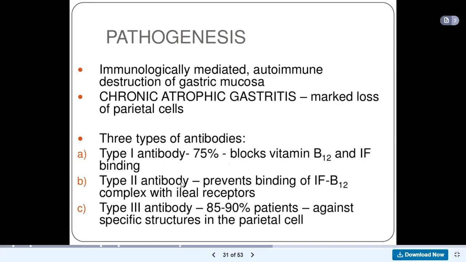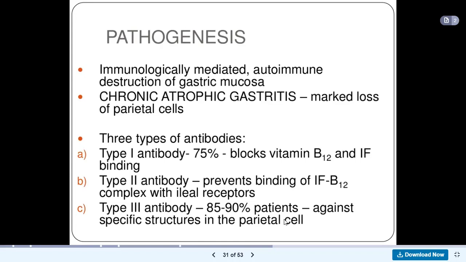Then type 2 antibody prevents binding of intrinsic factor B12 complex with ileal receptors. Remember the receptors I told you about, that intrinsic factor and B12 complex will bind to receptors in the ileum. So antibodies can prevent this binding from happening. And then in type 3 antibody, the antibodies are against specific structures in the parietal cells. So three things the antibodies can do.